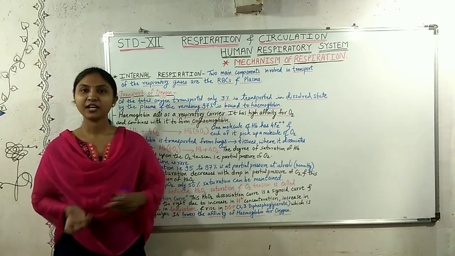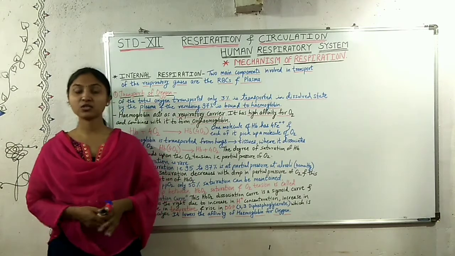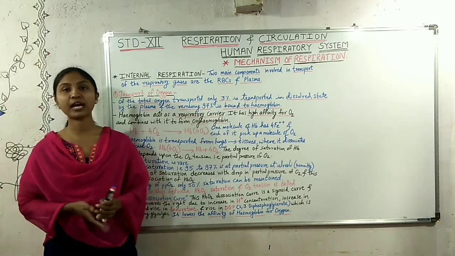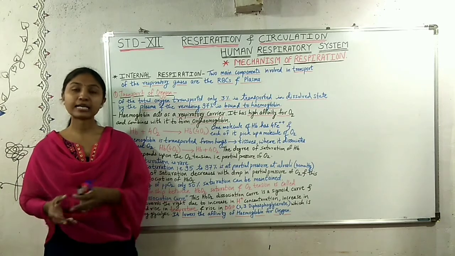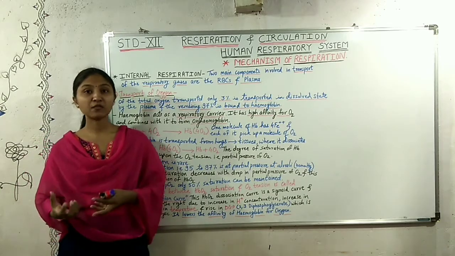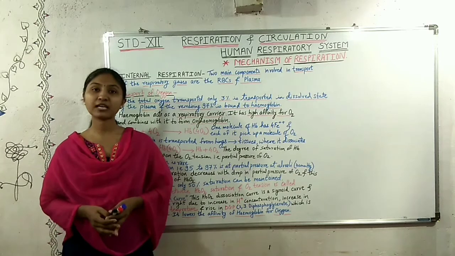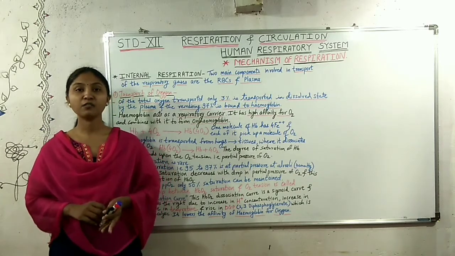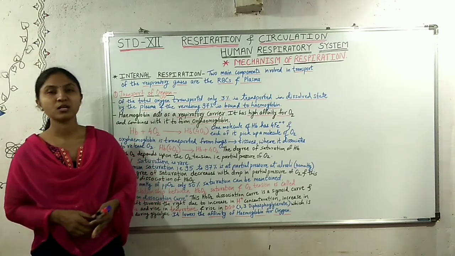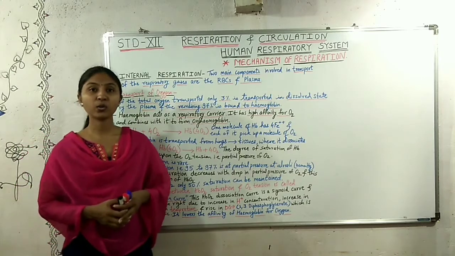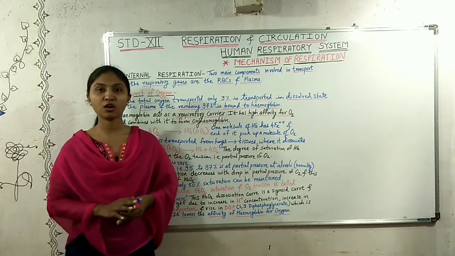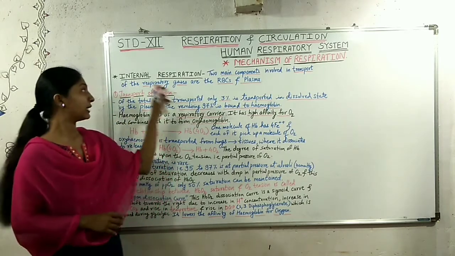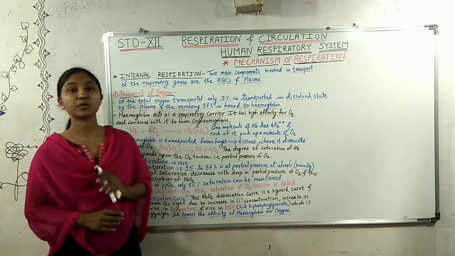Hello students. In the previous part we understood the second process of the mechanism of respiration, that is external respiration. In that we saw how the exchange of gases takes place at the alveolar level, in the alveolus. Now in this part we are going to understand the third process of the mechanism of respiration, that is internal respiration.